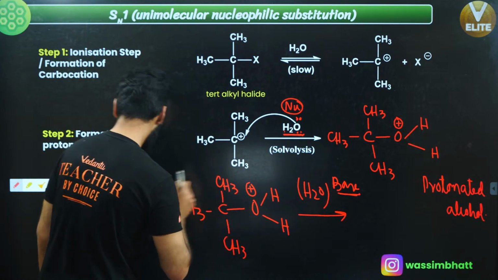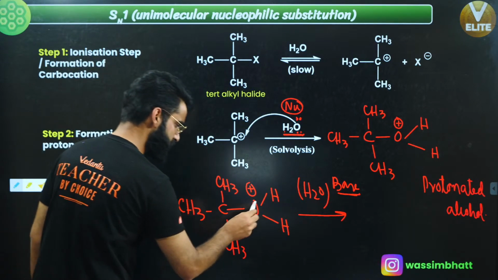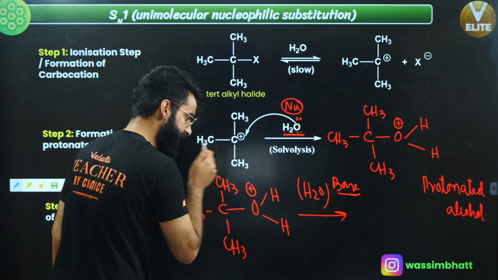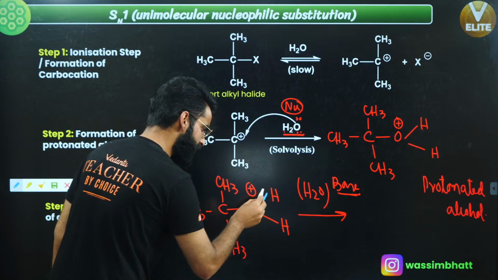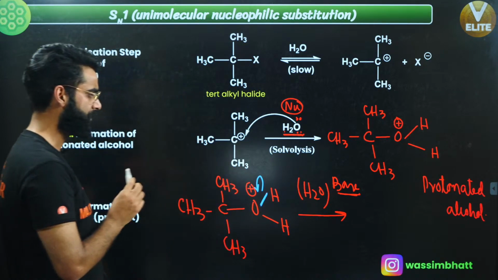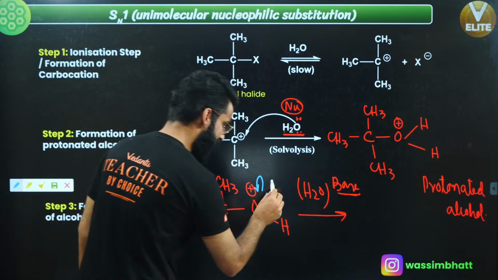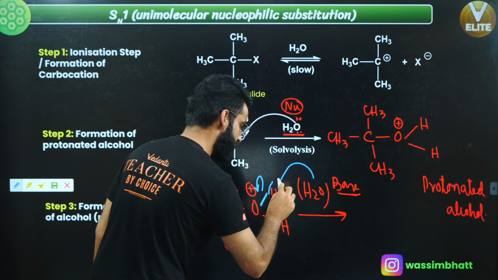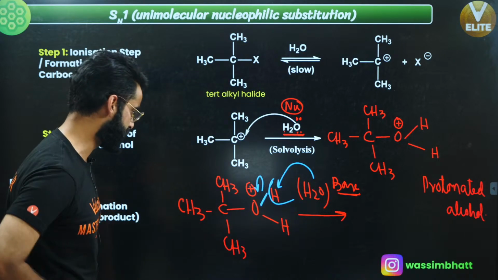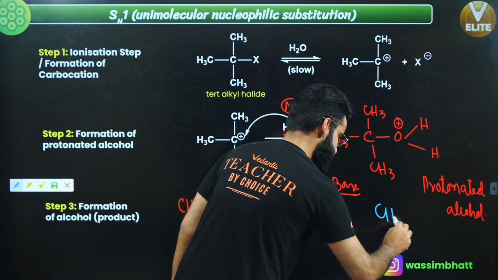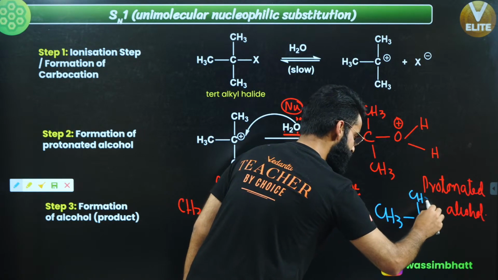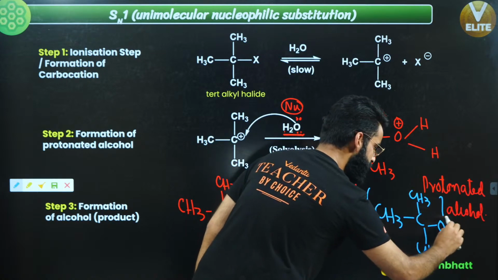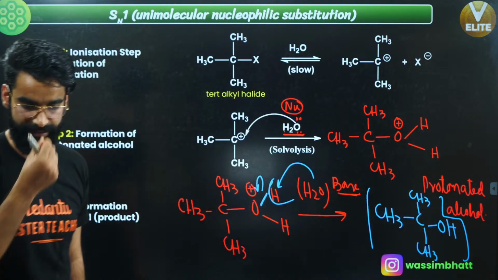See, first of all, you can say it like this as well. Since the oxygen got a positive charge right here, and a positive charge on an electronegative element makes it more electronegative, one of these bonds will be broken down towards oxygen, and hydrogen is going to leave as H positive. Basically, it is this water which takes this H positive out from here, right? So what do you get as the product? You get the product something like this. This is CH3, this is C, this is CH3, this is one more CH3, and with this CH3, OH gets attached, and finally you get an alcohol as the product in this case, yeah?